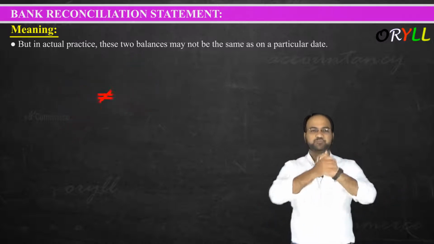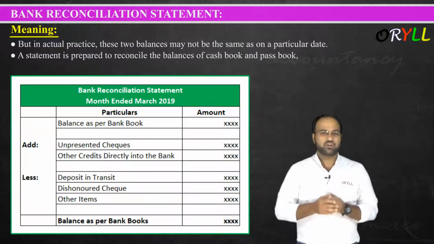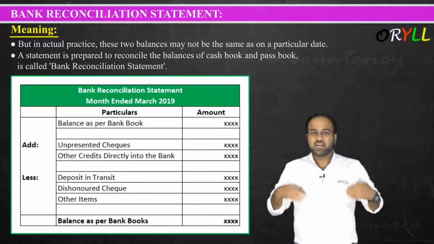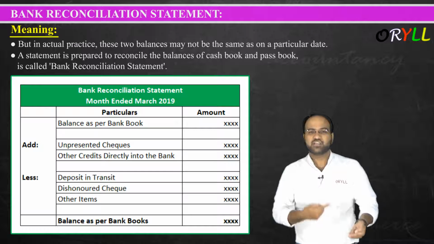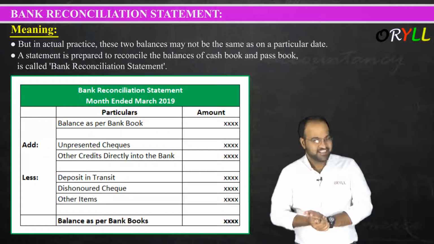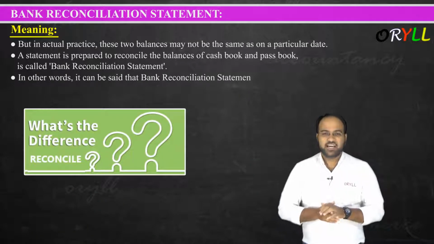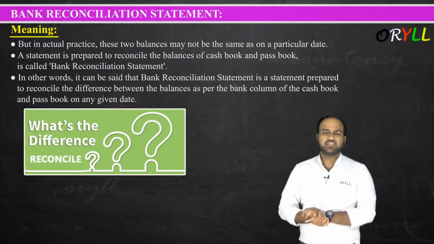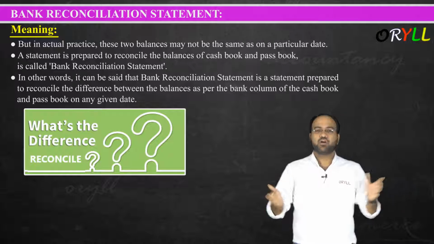Hence a statement prepared to reconcile the balance of the cash book and passbook is called a bank reconciliation statement. The statement which we prepare to know the reason for the difference and to adjust this difference is called a bank reconciliation statement. In other words, a bank reconciliation statement is a statement prepared to reconcile the difference between the balance as per the bank column of the cash book and the passbook on any given date.